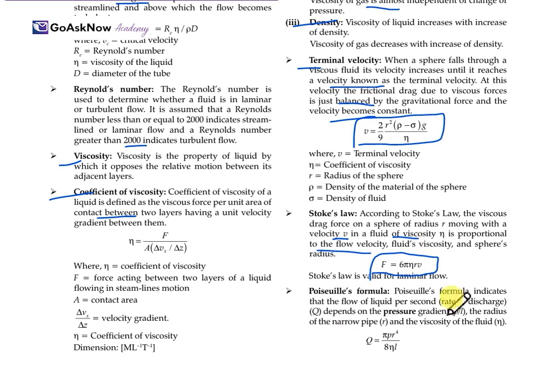Now, Poiseuille's formula. It indicates the flow of a liquid per second. The rate of discharge Q depends on the pressure gradient and the radius of the narrow tube. So, the viscosity of the fluid will be Q = πPr⁴/8ηL, where η is the coefficient of viscosity and L is the length.